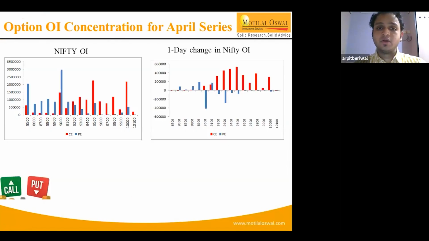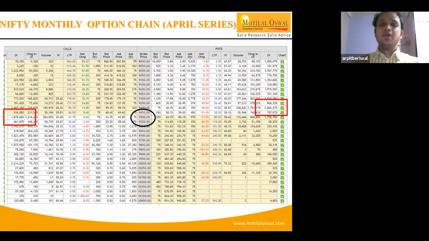If you check this image, 9,500, this is the current month expiry. The call premium for 9,500 is 43. Likewise, the put premium for 9,500 is 85. If we add up the call and put, that is around 130 points. So we expect that the market is likely to stay in a range between 9,370 to 9,630 for the current April expiry.